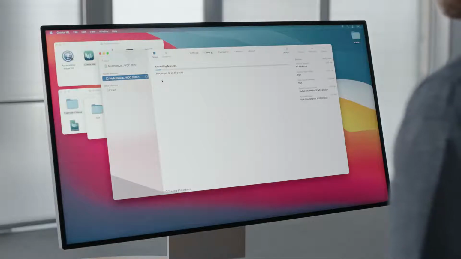When your Mac is training an action classifier from videos, it does this in 2 parts. First, it does feature extraction, which takes the videos and works out the human poses. Once that's complete, it can train the model. Feature extraction is a big task and can take a while. So let's dig a little deeper.